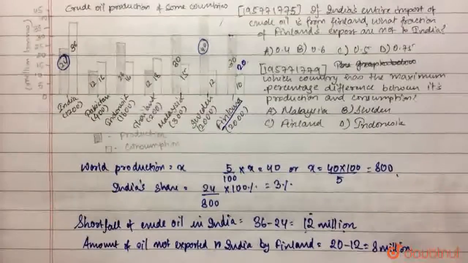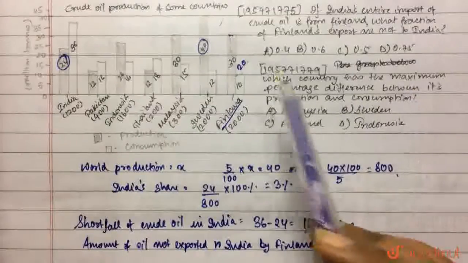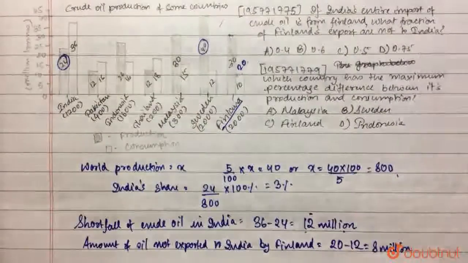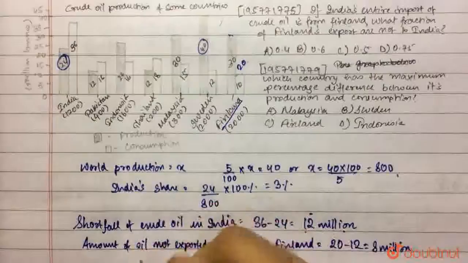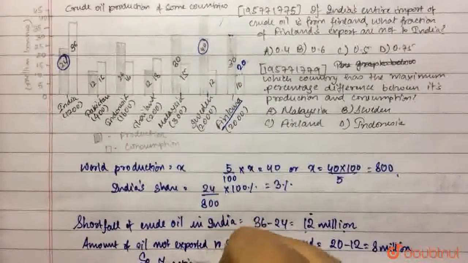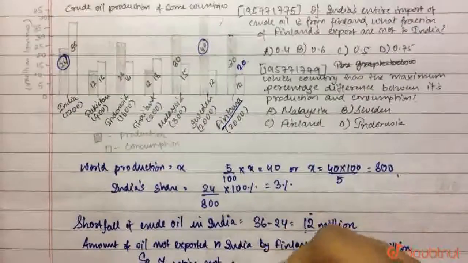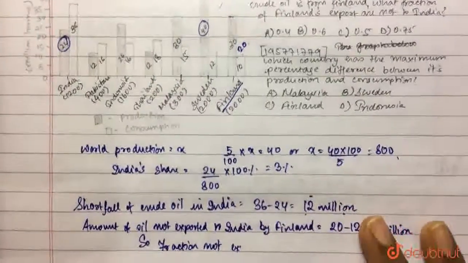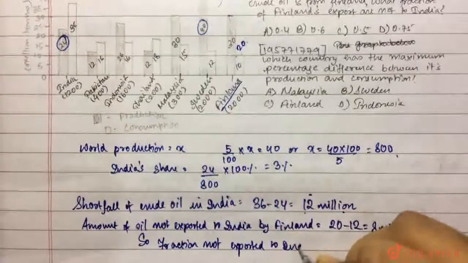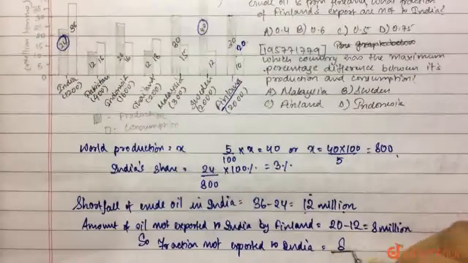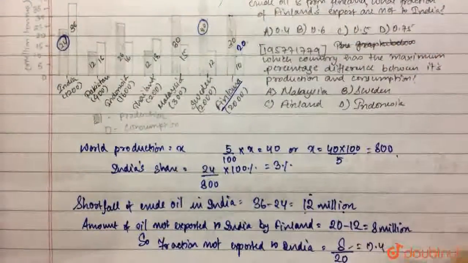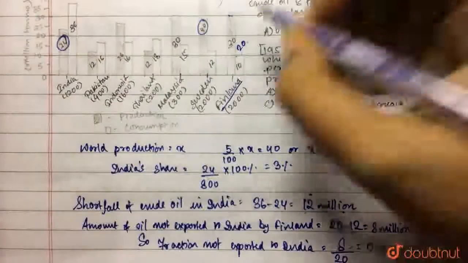Okay. Now what fraction is that of the total production? If India's import is from Finland, what fraction of Finland's export is not to India, right? So fraction not exported to India will be 8 out of 20, right? So fraction will be 0.4. So the answer to this question is option A.